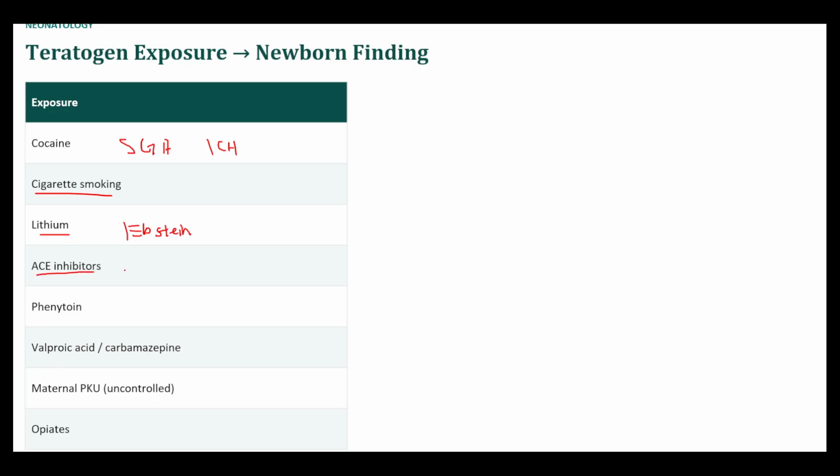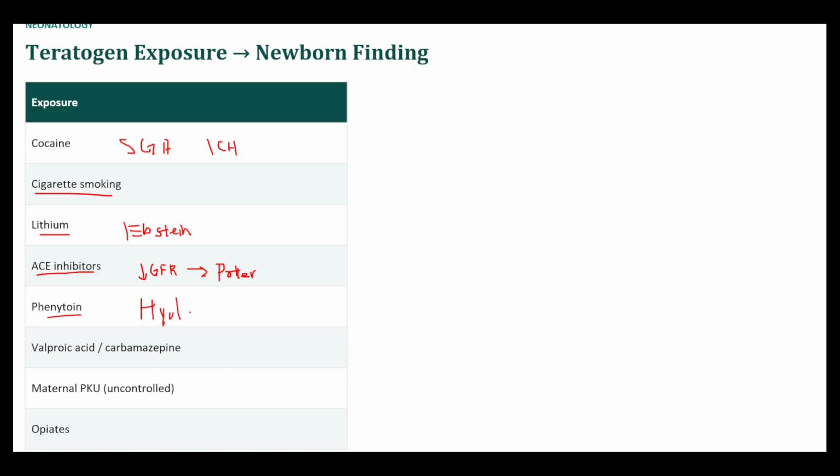ACE inhibitors relax the efferent arteriole in the kidneys, causing decreased GFR and decreased renal function, decreased urine output, which leads to oligohydramnios and then Potter sequence. And the characteristics of Potter sequence would be things like lung hypoplasia, renal dysgenesis, limb compression or limb defects, and skull ossification defects. Because you can imagine that just due to the compression, all the bones, joints, things like that, they don't form properly.